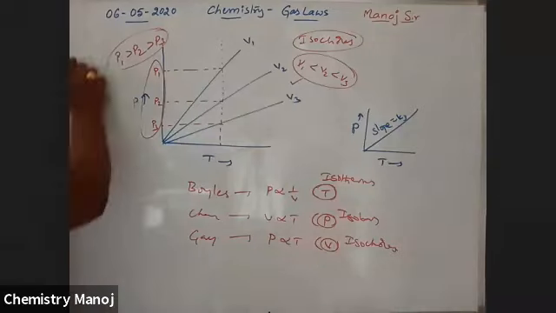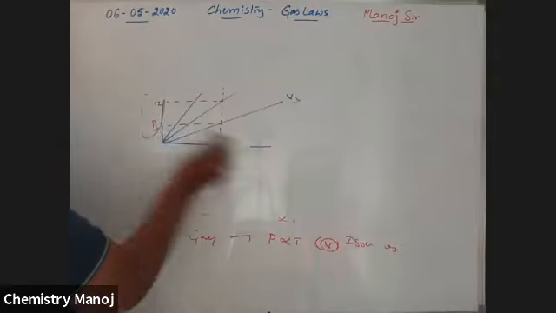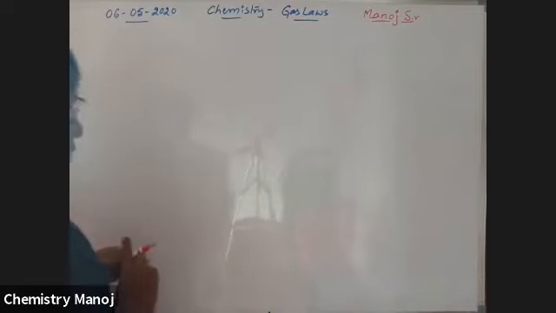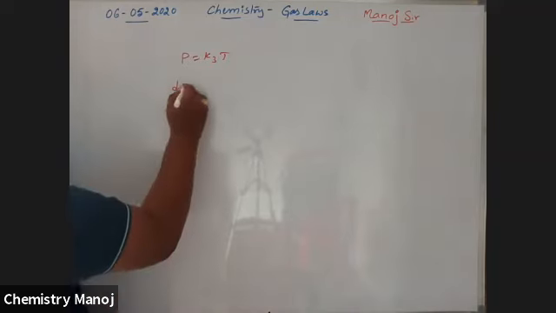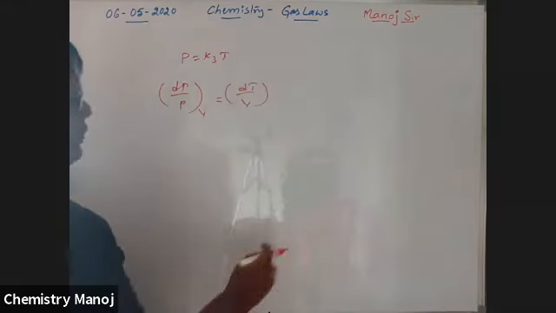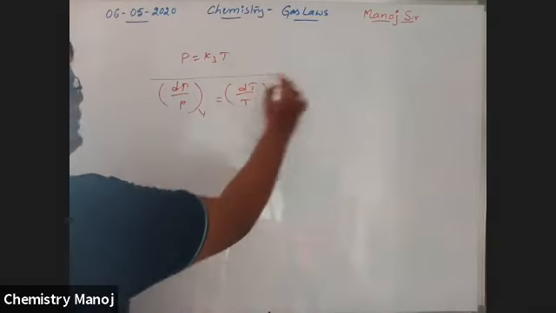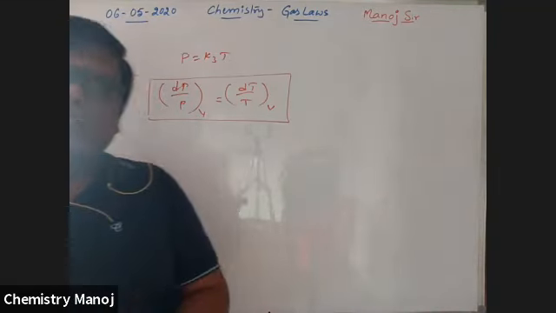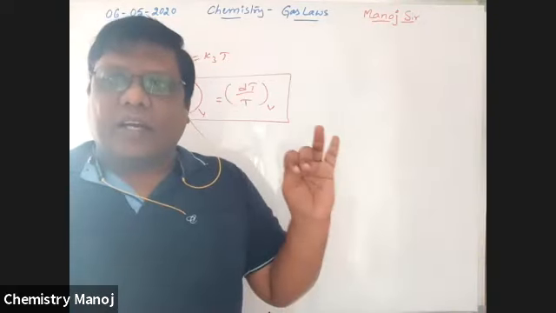Next, what is the differential form of Gay-Lussac's law? Just like Charles law, here is Gay-Lussac's law, that is P is equal to some constant K3 into T. After differentiation, dP by P at constant V is equal to dT by T at constant V. It is the differential form of Gay-Lussac's law. So this is all about Gay-Lussac's law. Boyle's law, Charles law, Gay-Lussac's law are completed.